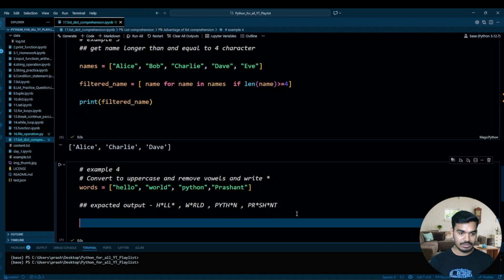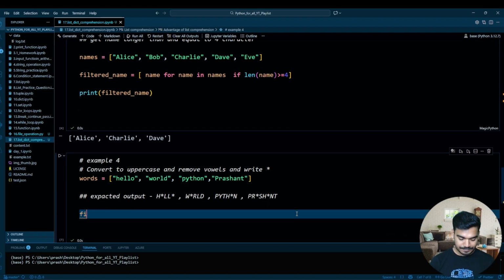So how will you do this? Now right over here, filtered output equal to, I want to iterate first. So for word in words, I have each word over here, and then I want to iterate each character as well.